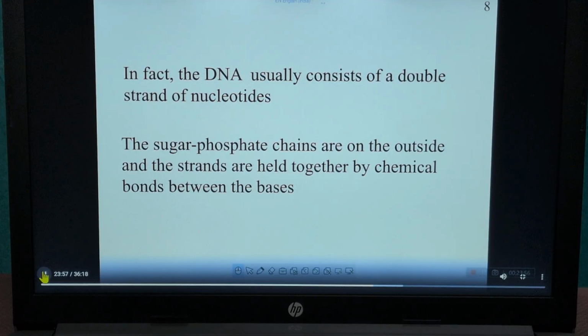In fact, the DNA usually consists of a double strand of nucleotides. Generally, DNA is double stranded, like this.